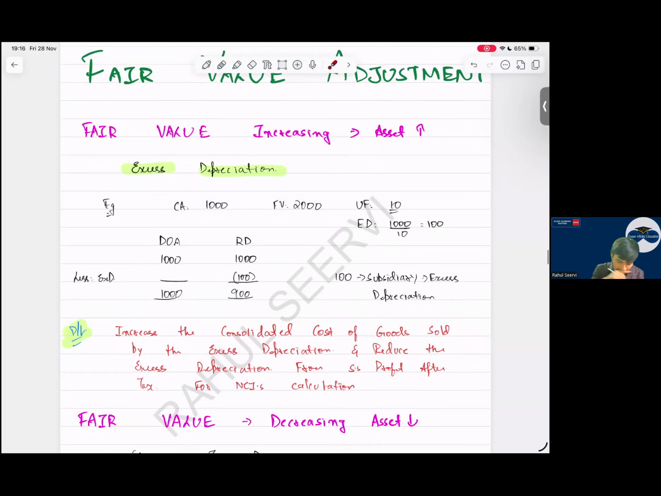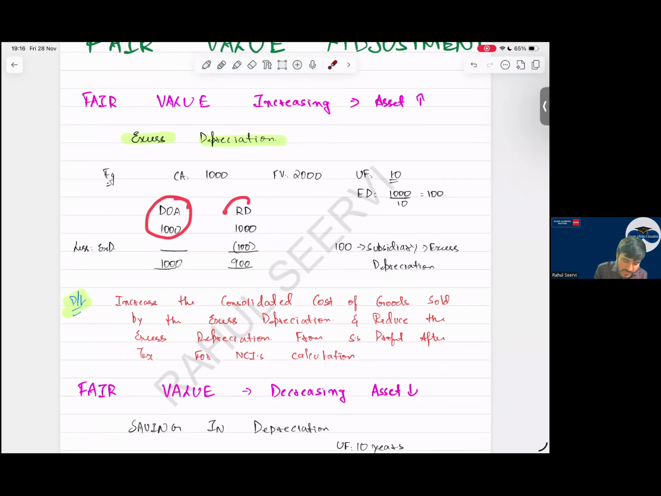See now, so date of acquisition, yes, sir, this 100. Now excess depreciation is that. Now if depreciation is more, profit will come down. Profit will come down. How will you reduce the profit? Tell me, everyone, how will you reduce the profit? Sir, we will reduce the profit by increasing the cost of goods sold. Basically, we take it to cost of goods sold.